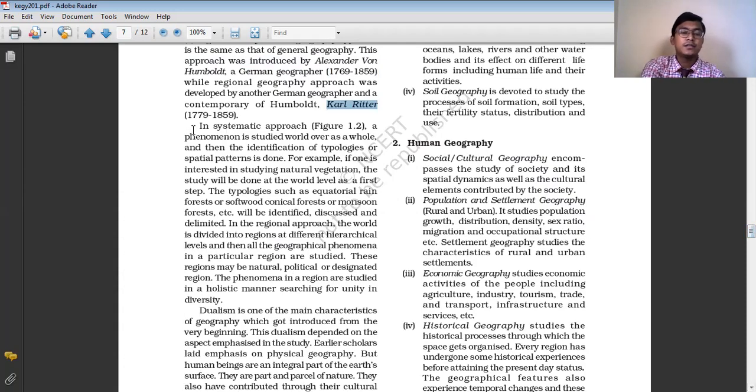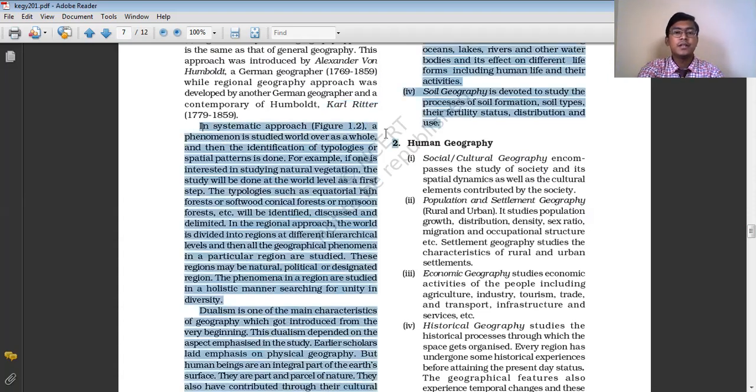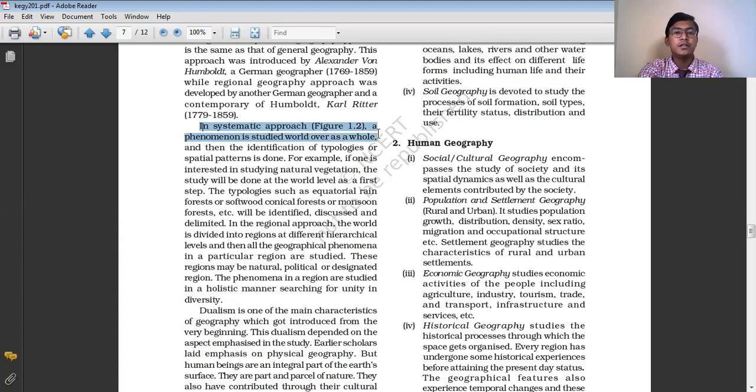Basically, the systematic approach of geography tries to study geographical phenomena in a systematic way. In the systematic approach, a phenomenon is studied world over as a whole, and then the identification of the typologies or the spatial pattern is done.